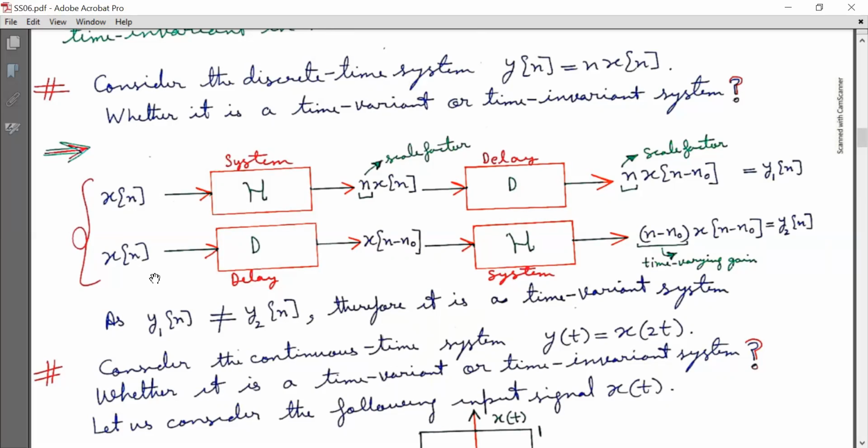We now feed the same input signal x[n] to the delay element first, and the output is x[n minus n naught], which is further fed to the system with system function h, and the output is y2[n], which is equal to (n minus n naught) into x[n minus n naught]. Now we will compare y1[n] and y2[n]. And as y1[n] is not equal to y2[n], therefore it is a time variant system.